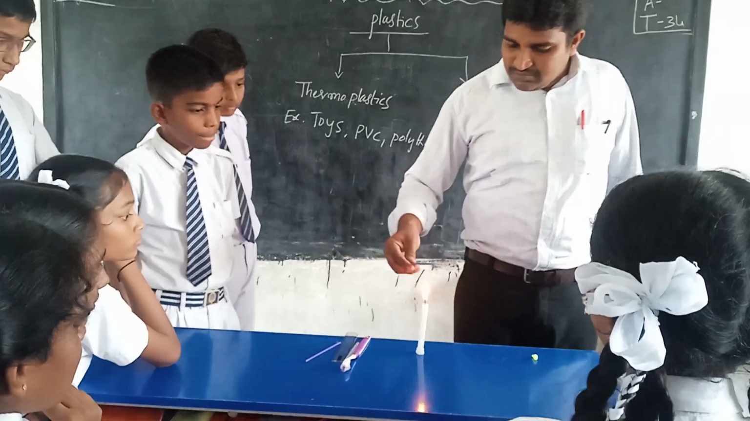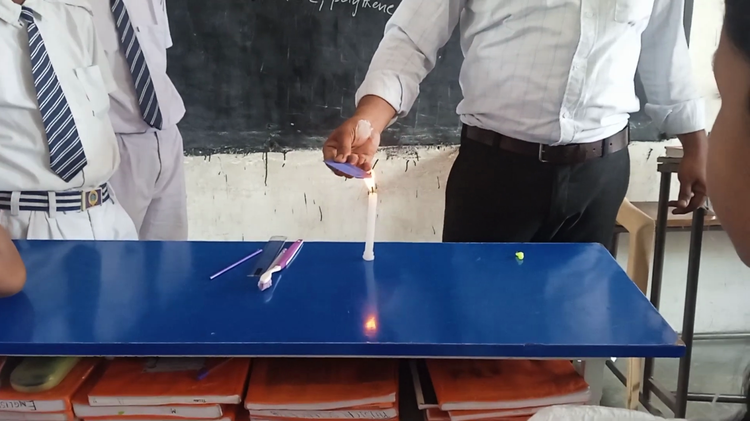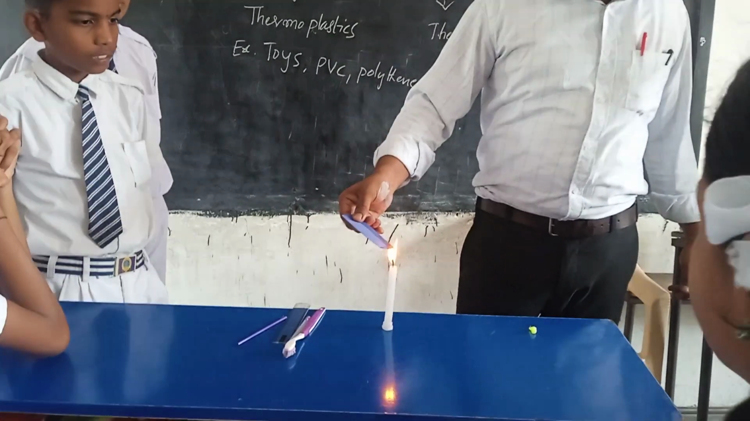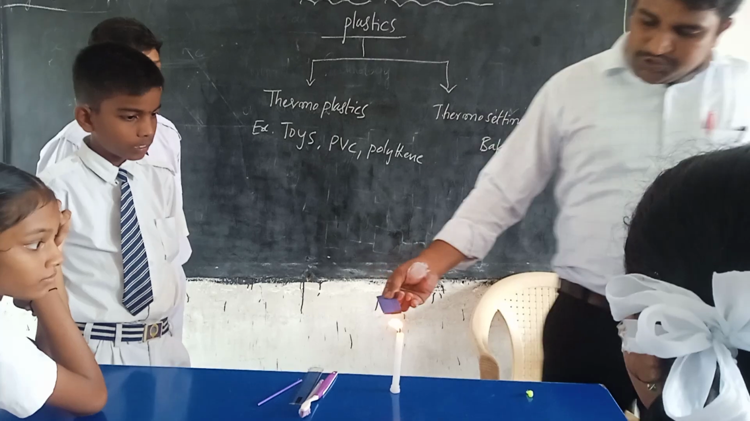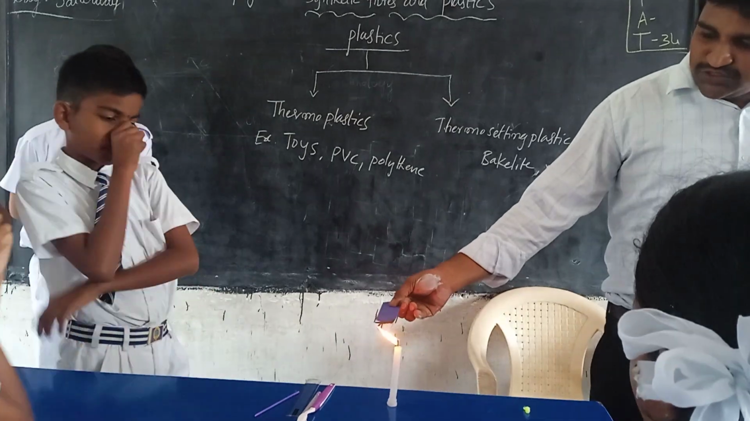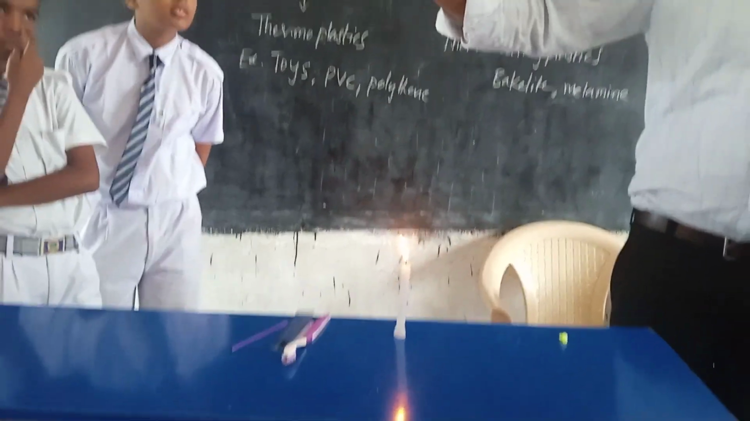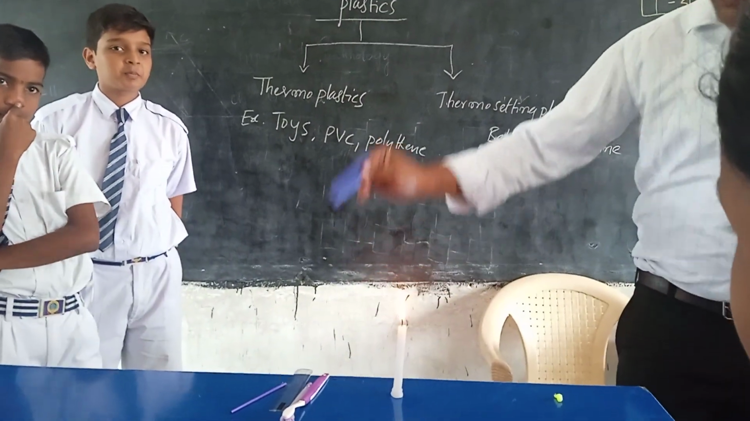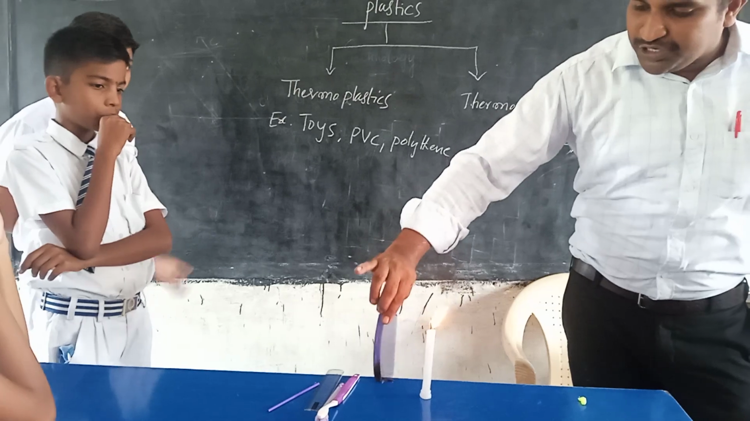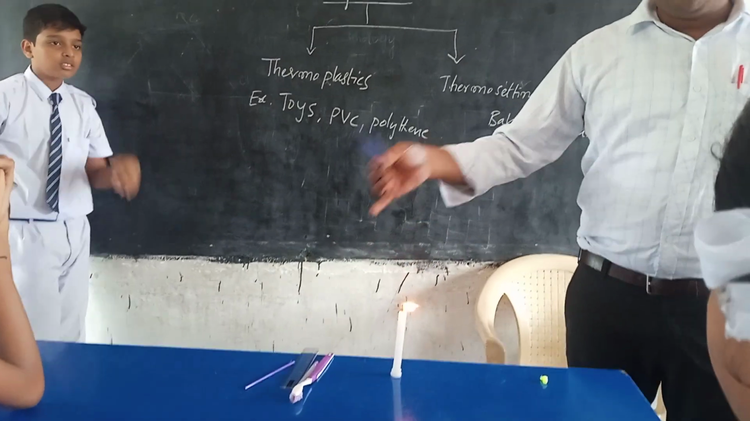So take the comb. It becomes soft by the heating, it becomes softer. You should take precaution. Don't breathe this smell because it is very dangerous. If you observe this, it is softened by the heating. Therefore it is thermoplastic. It is moldable. Again reheat, so we can mold it many times. Therefore it is called thermoplastic.